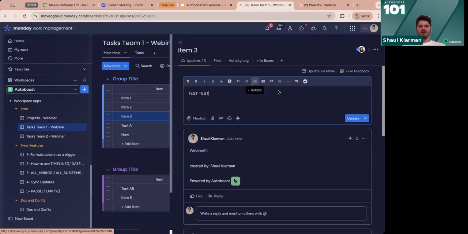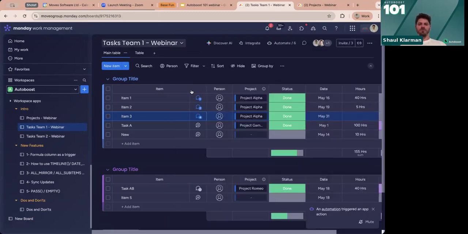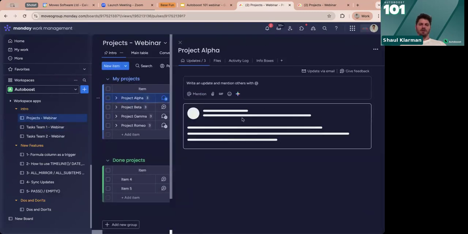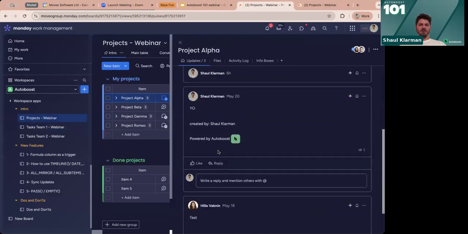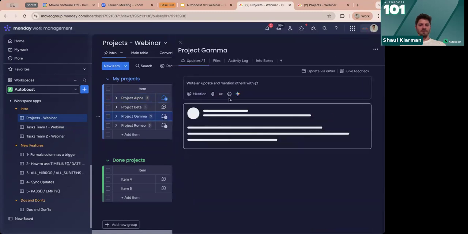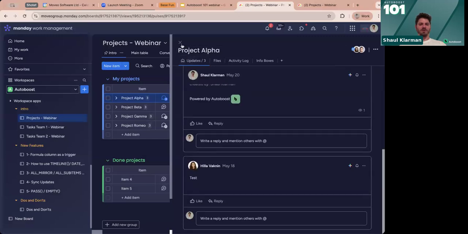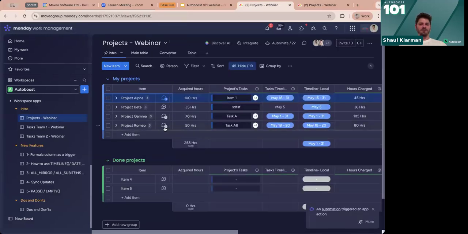Okay, so if I say something on item 3, and I'll say test. So in this use case, I'm the freelancer working on the test board and I want to communicate upwards. I do test here on item 3 that is connected to Project Alpha. Okay, and Project Alpha should be in here. And I'll be able to see that it goes all the way up here. Gamma somewhere, right? I don't remember because we did a lot of tests, but it comes up and shows with the connected items.